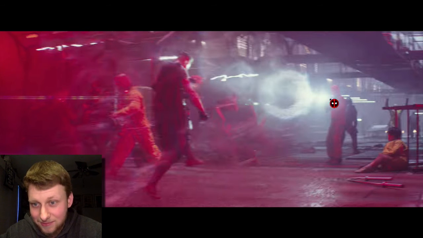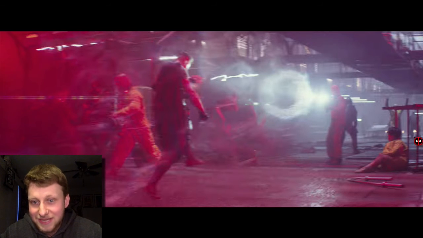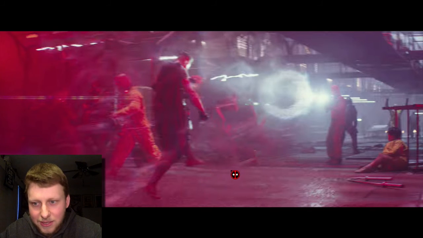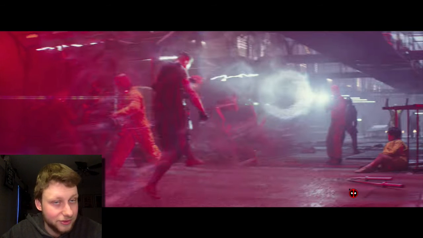And it looks like it's Deadpool there, but it's hard to tell exactly who that is, or where this is. I doubt this is the same exact place we've been looking at, so we'll have to wait and see where this is. It definitely looks interesting here. Maybe at this point Cable's already brought this guy back to the future.